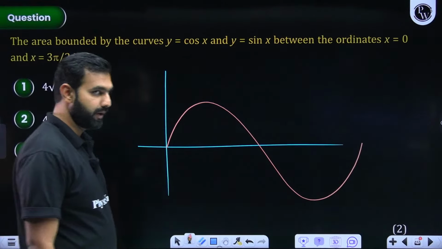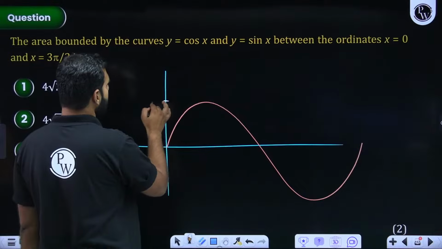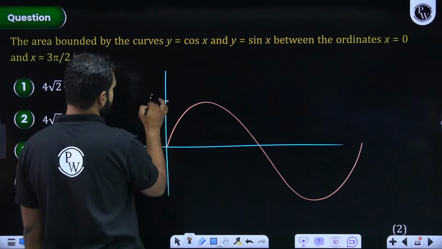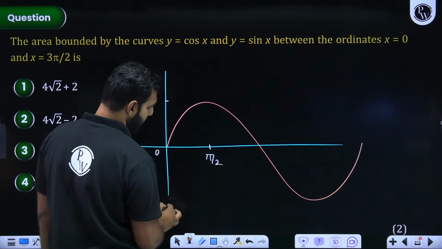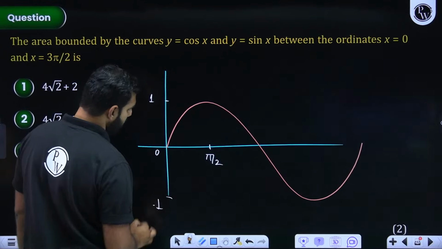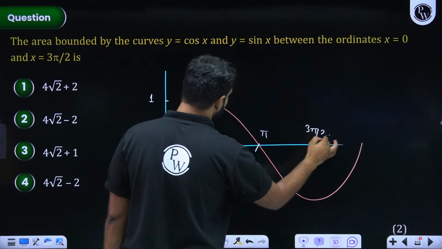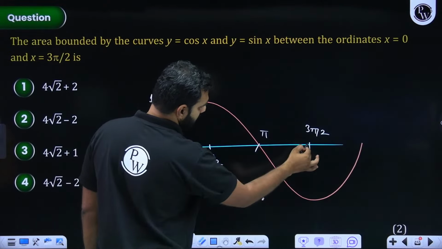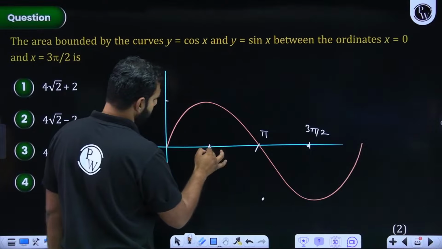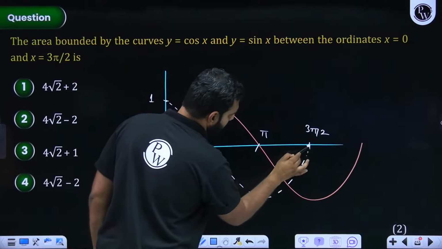Great, perfect, that's good. So from here, what I'm trying to tell you is that this will be 1, this will be pi by 2, this is of course 0, there you have minus 1, and that is pi, and this point here is 3 pi by 2. So when I try to draw the graph of cos x, this, then possibly this, and then this, these dots are to be connected. Correct me if I'm wrong. So this is how the graph of cos x will go.